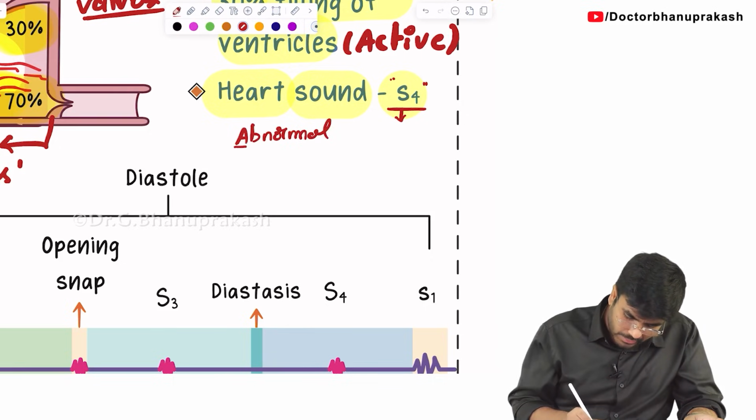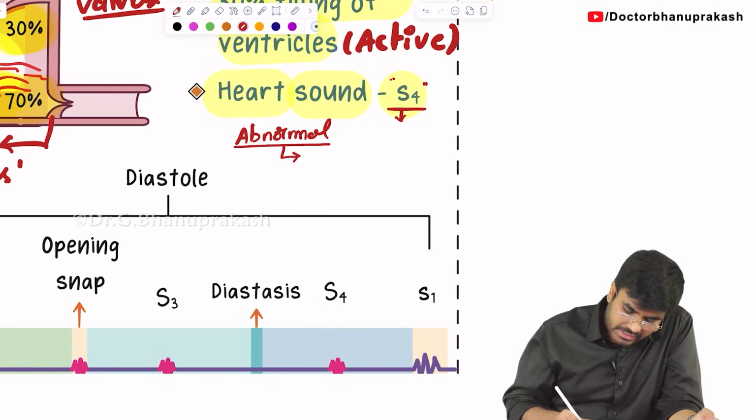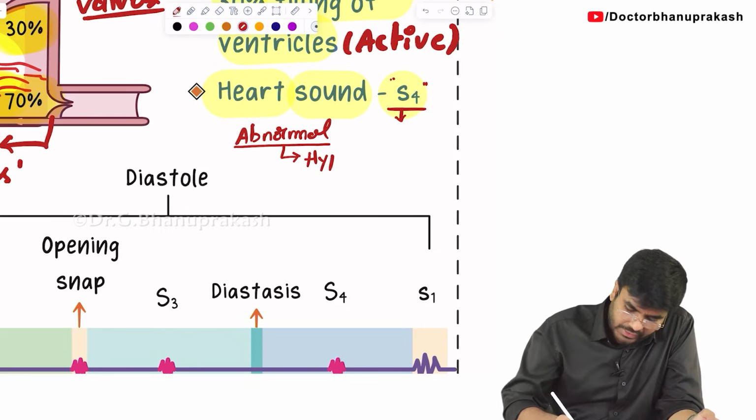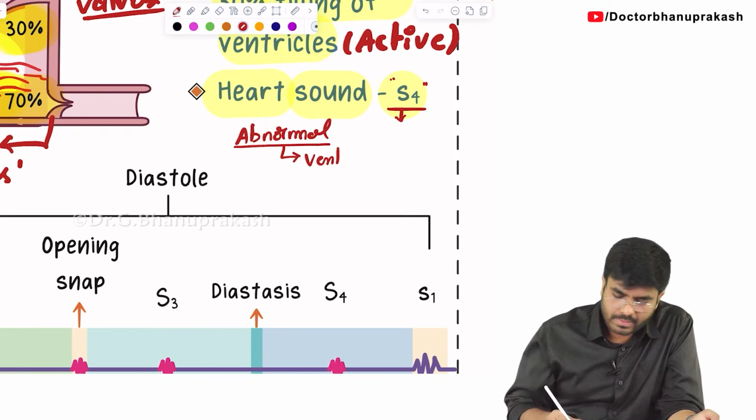First of all, it is abnormal. It is heard in which conditions? It is heard in conditions wherever there is hypertrophy. Okay. There is ventricular hypertrophy.